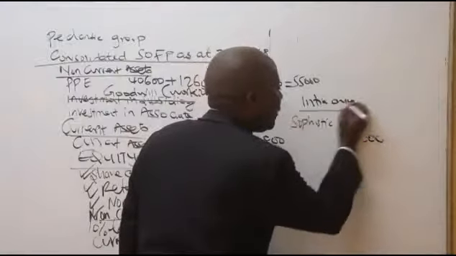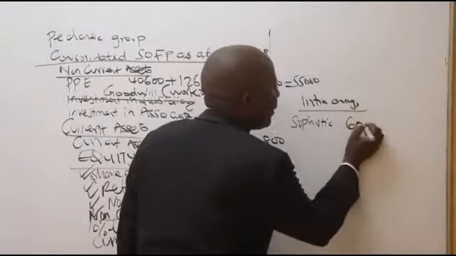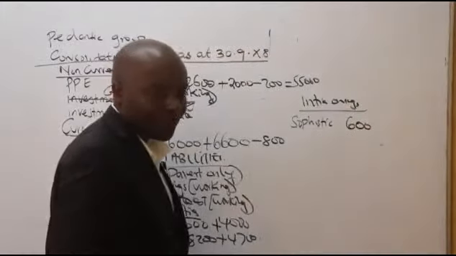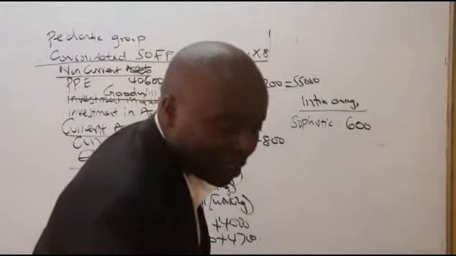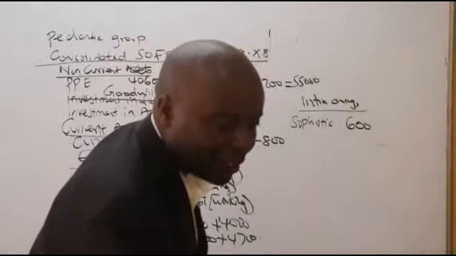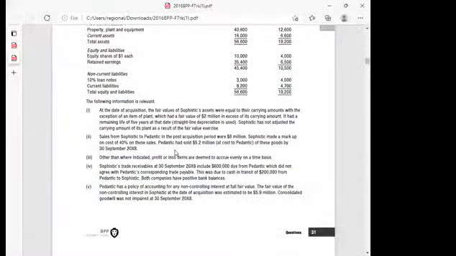Just mention there Sophistic 600. You have to chop the 3 zeros. And then Pedantic, on the other hand, has an internal owing. Internal owing, we are told here, includes 600 due to Sophistic, which did not agree with Sophistic's corresponding trade payable. This was due to cash in transit of 200,000 from Pedantic to Sophistic.